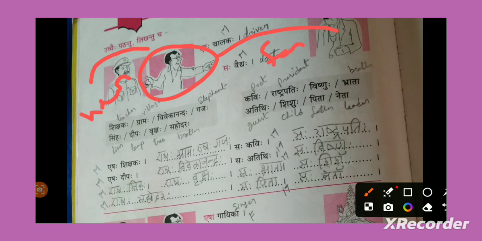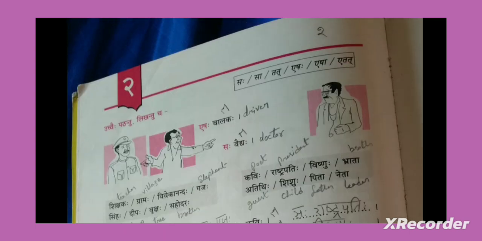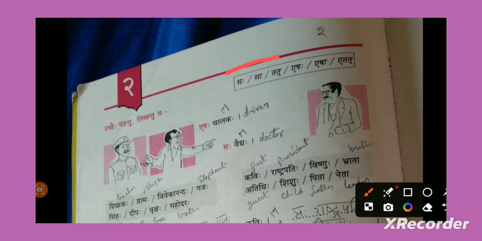Like this means we will use esha, eshaha, and that means saha, sa. So you already seen the forms, right? That means saha, sa, tat, male, female, neuter. Eshaha, esha, etat, this male, this female, this object. You already knew this. Now you just need to fill it.